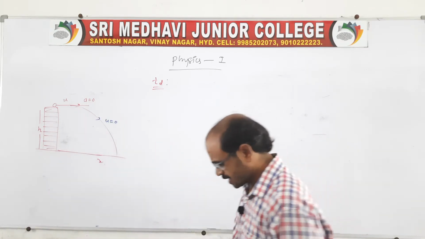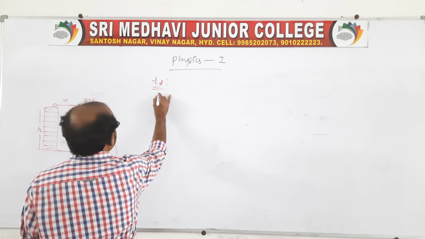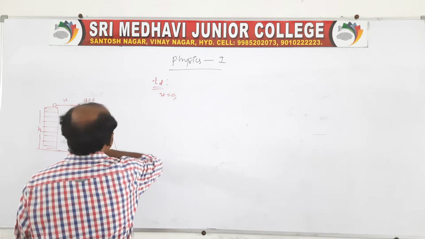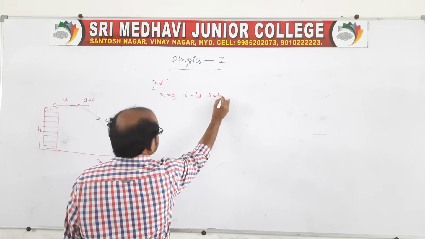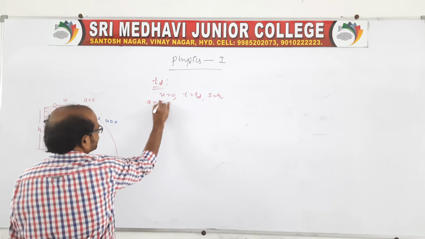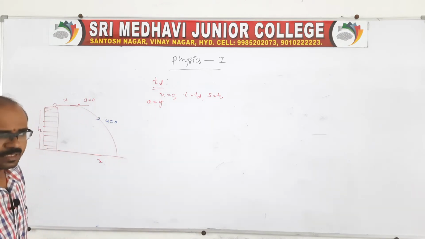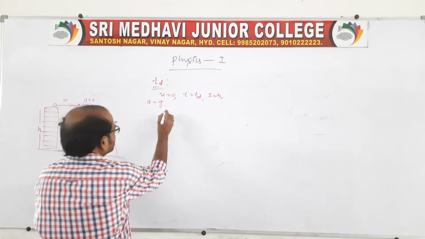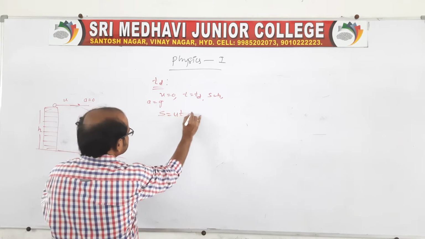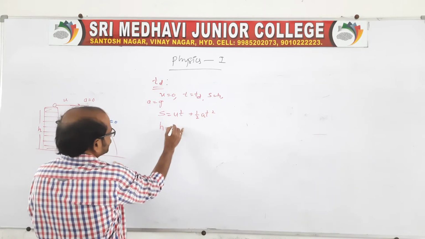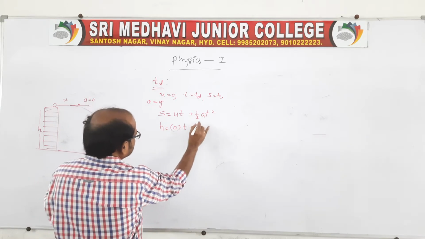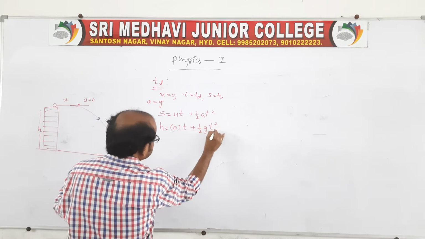In this case, s is equal to, taking freely falling, u is equal to 0, time you say td, which is coming from the maximum height h, a is equal to g. So how much time will it take? We can say s is equal to ut plus half at square. S will be h, u will be 0 into t, plus half g td square.